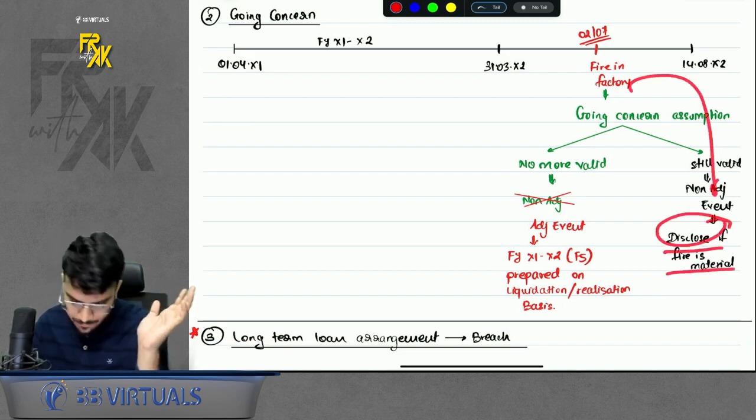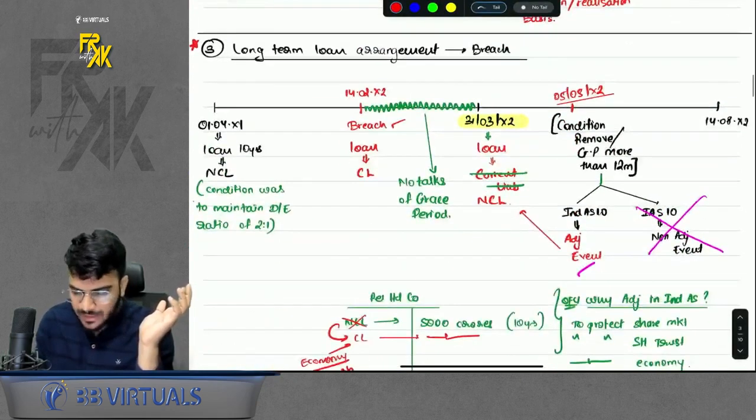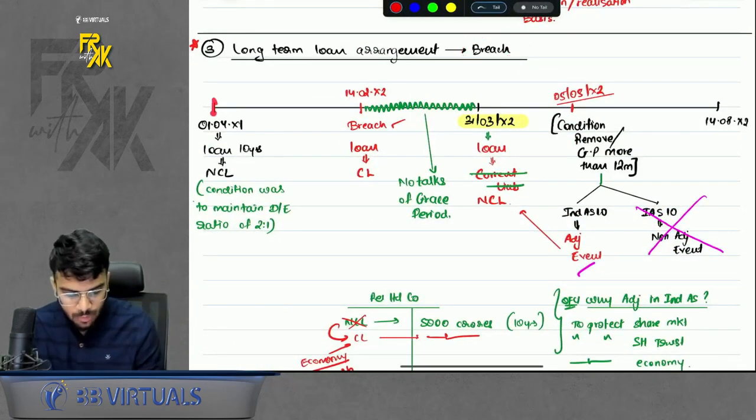Disclose only if material. Okay, sir. Then the third case, an interesting case. What is that? Suppose you breach a long-term loan arrangement. Okay, so let's say you took a loan on the first day.